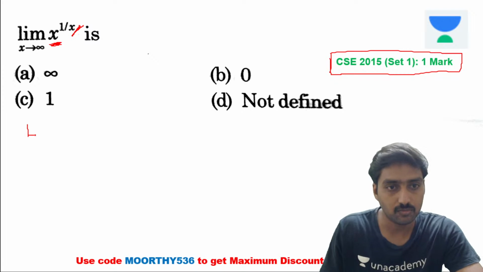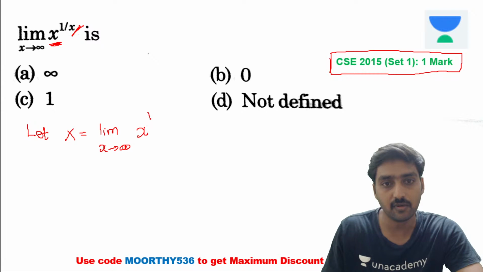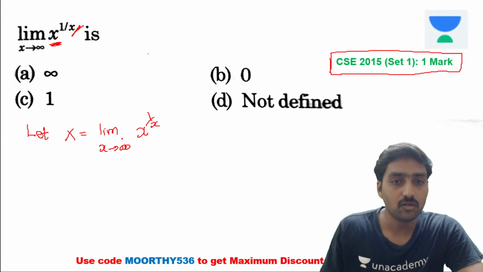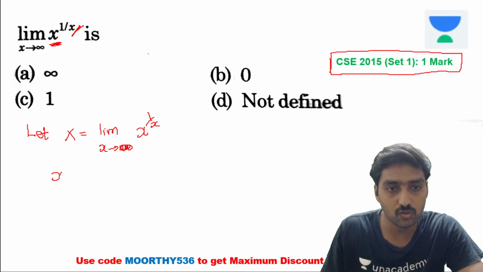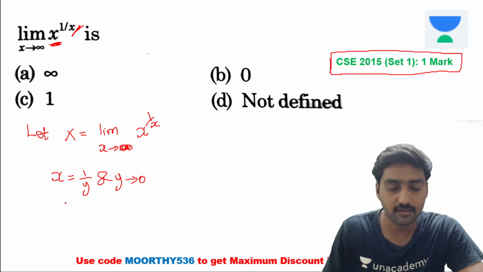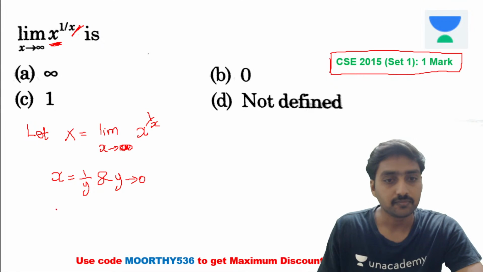Let us assume capital X is equal to limit x tends to infinity, x power 1 divided by x. Now it's an infinity case, right? Whenever it's infinity, then one more thing, small x is equal to 1 divided by y and the limit is y tends to 0. So this is what we need to apply here.